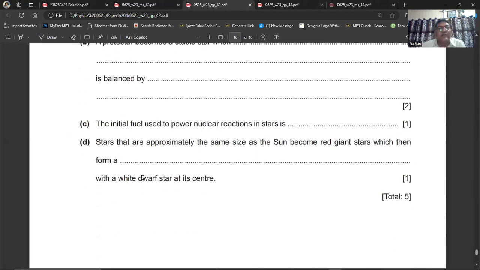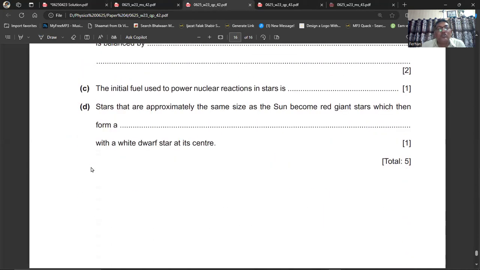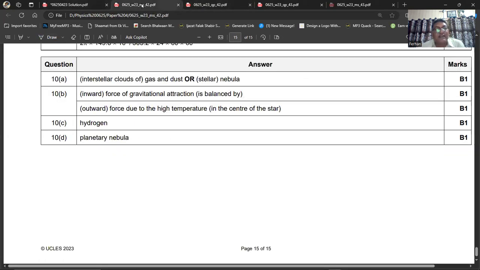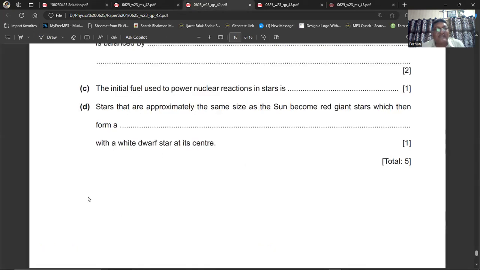Question number 10 is the C part. It says the initial fuel used to power the nuclear reaction in the stars is, and that is hydrogen, because the hydrogen nuclei fuse into each other, they perform nuclear fusion, and they produce that enormous energy. So the fuel is basically the hydrogen atoms. Look at the marking scheme. Hydrogen is the right answer.